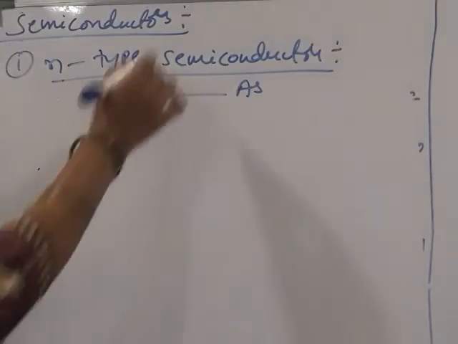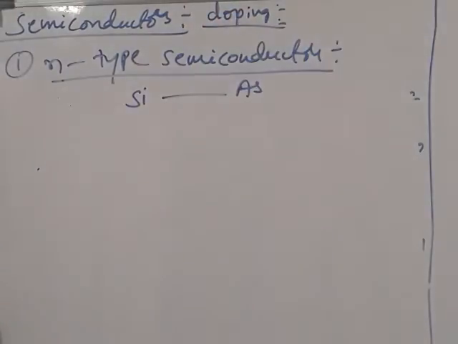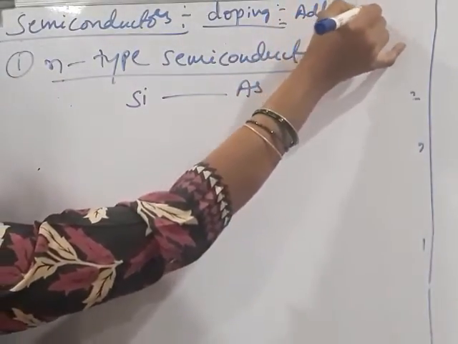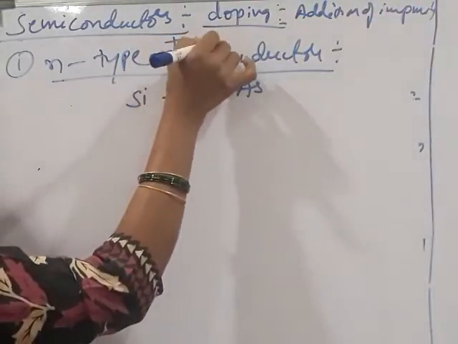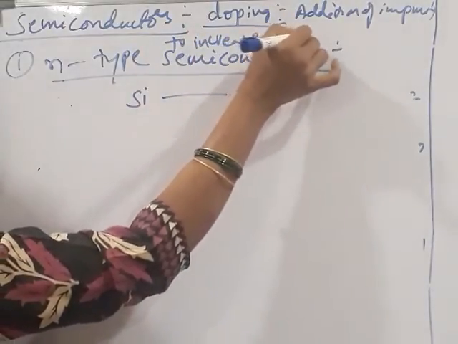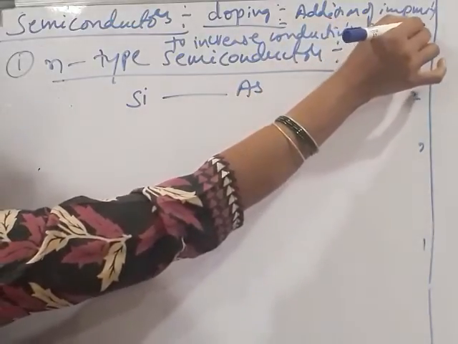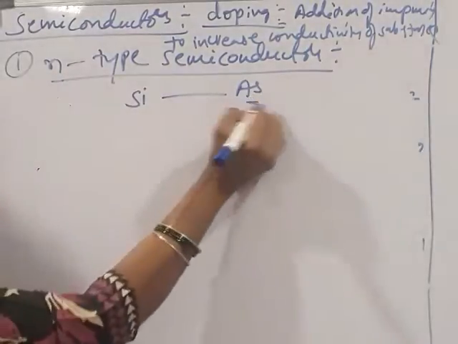So, what is doping? Semiconductors are formed by the doping process. Doping is the addition of impurity to the substance to increase its conductivity. With the doping process, we get two types of semiconductors. First, N-type, where the impurity is arsenic.